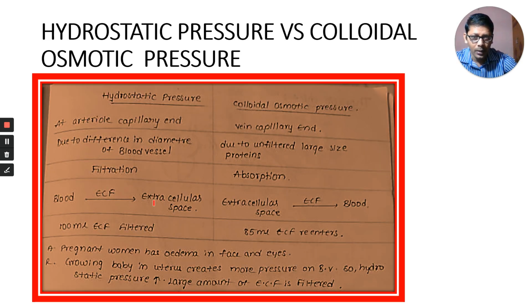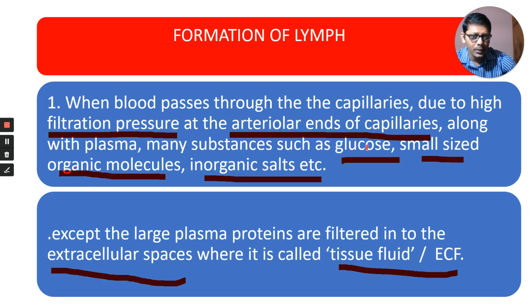Not only plasma, some other substances also: plasma, glucose, small sized organic molecules, and inorganic salts, etc. These all are filtered.